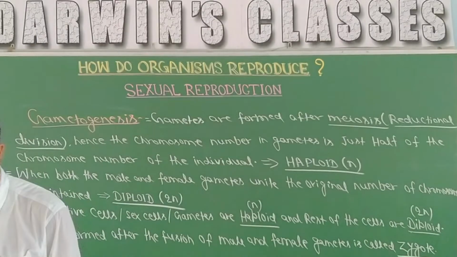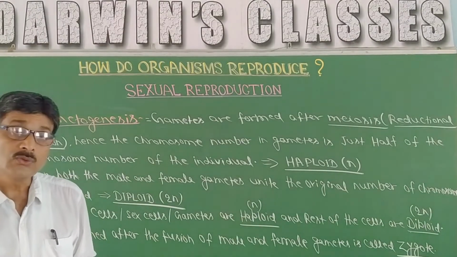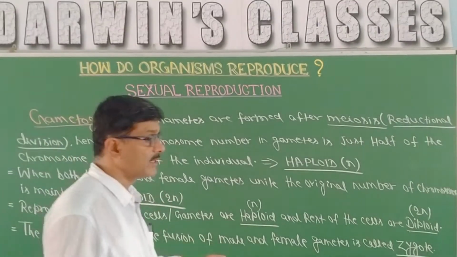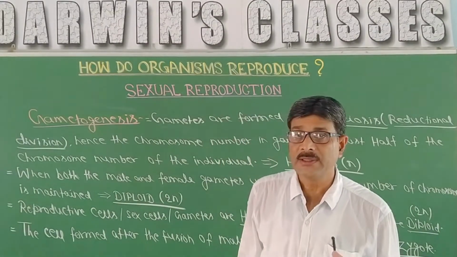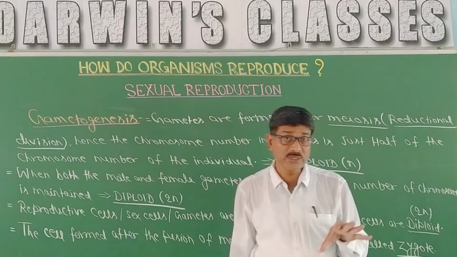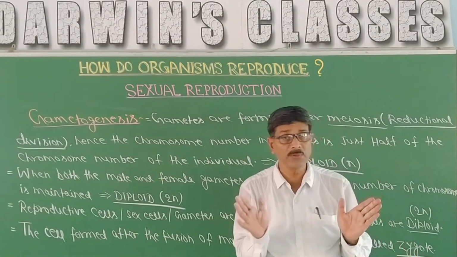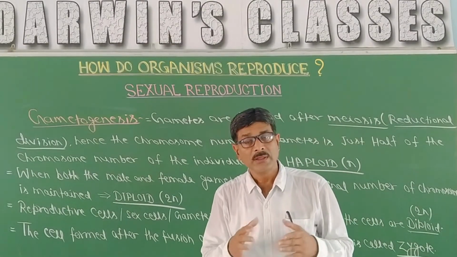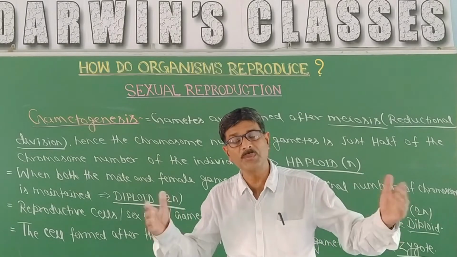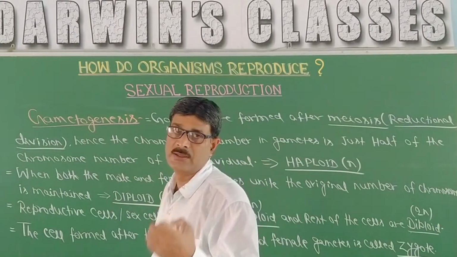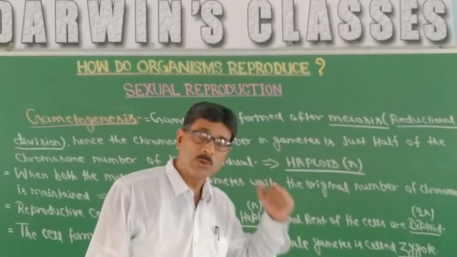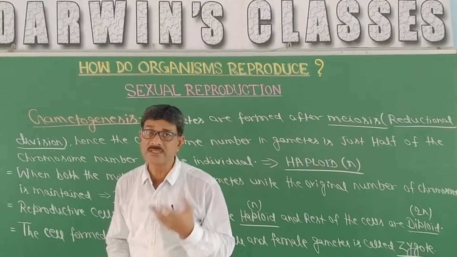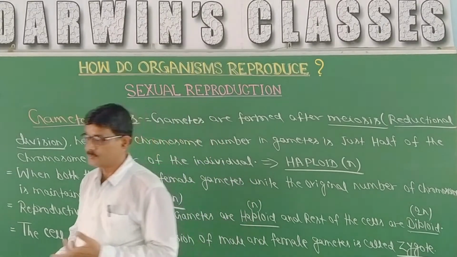That means the zygote is having totipotency, so there will be continuous cell division. Now the cell division which will take place in zygote will be mitosis, equational division. That means the zygote having 46 chromosomes will divide repeatedly. So all the cells of the young one, all the cells of the human being that are going to form from zygote, will have 46 chromosomes.